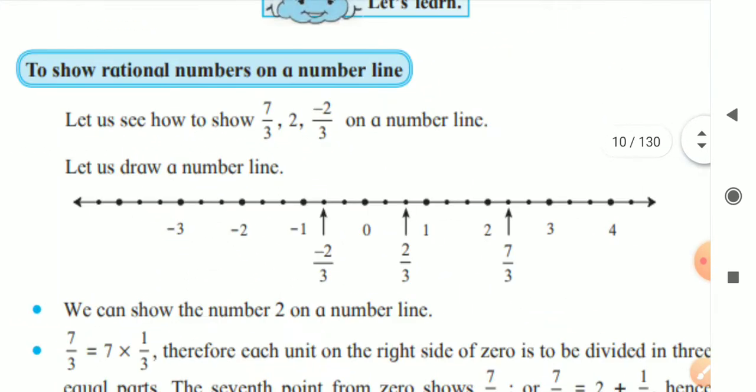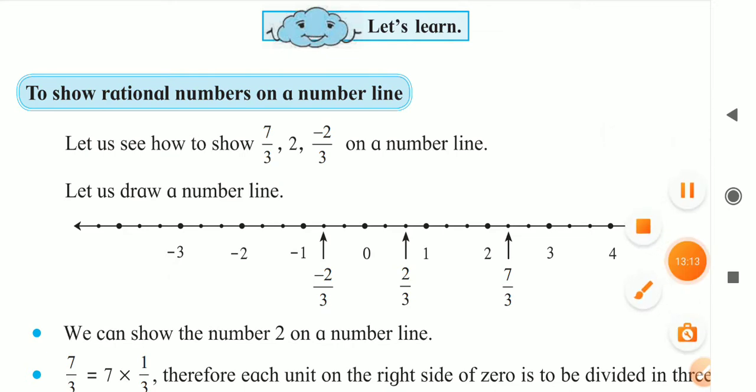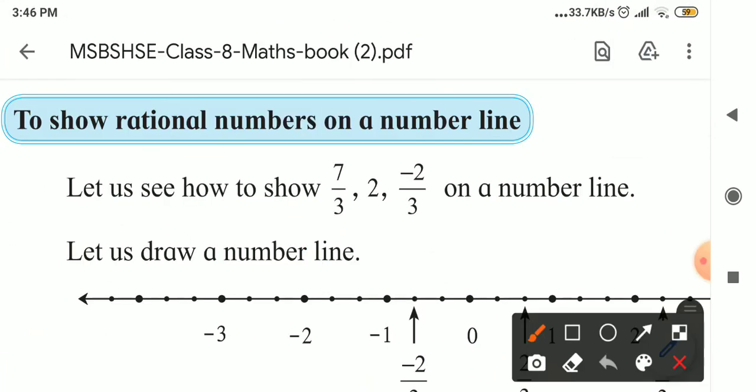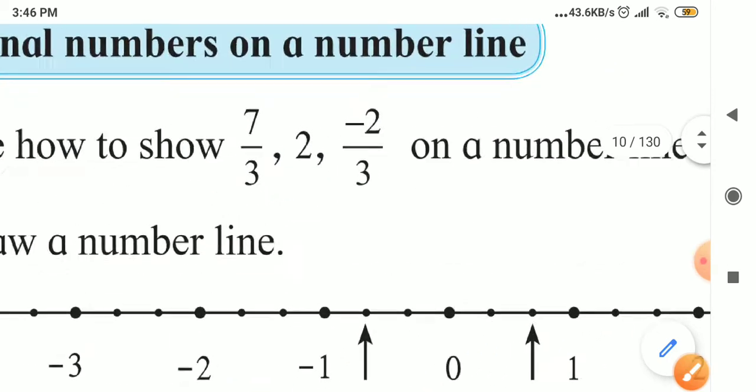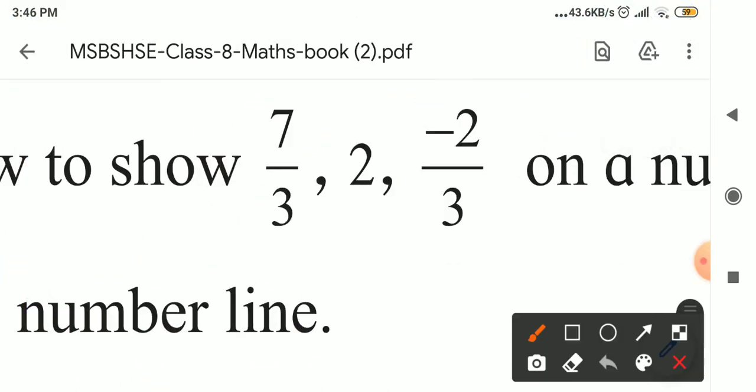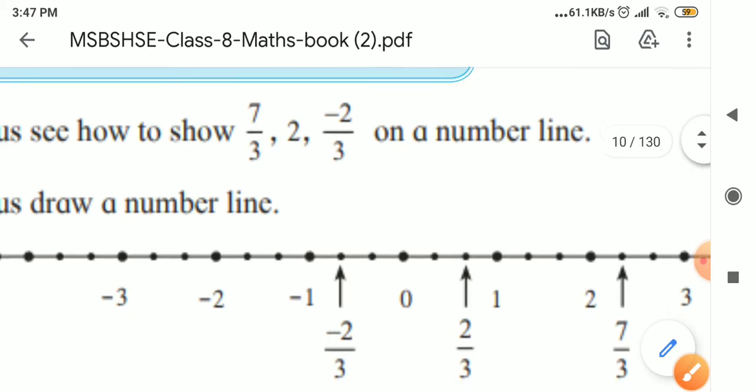Okay. Now the next point is, let us show rational numbers on a number line. So how to show this rational number on a number line? Here are some numbers given. Let us see how to show 7 upon 3, 2 and minus 2 upon 3 on a number line. Before showing these numbers, we have to check what is the denominator of these fractions. You will notice that 3 is the common, same denominator here.